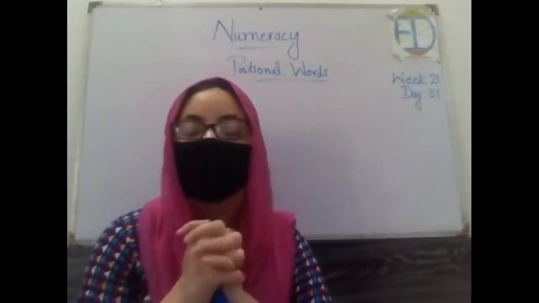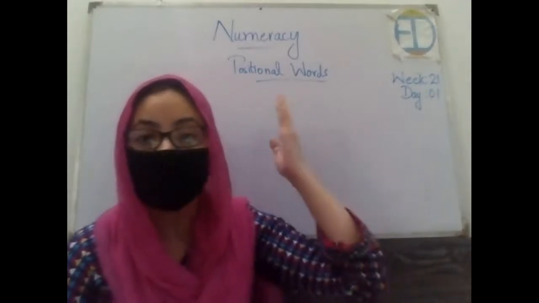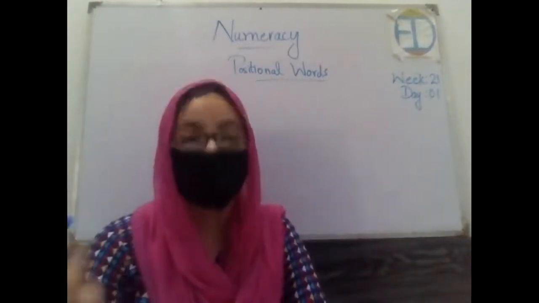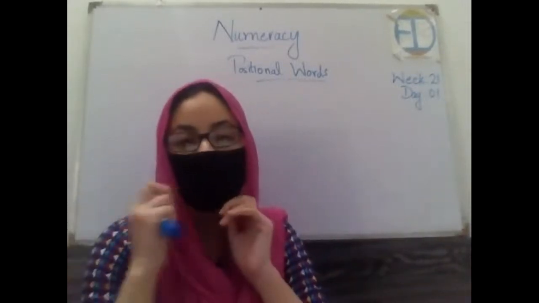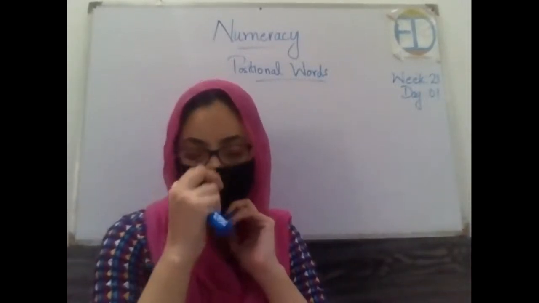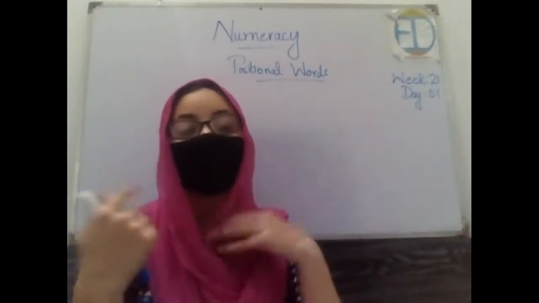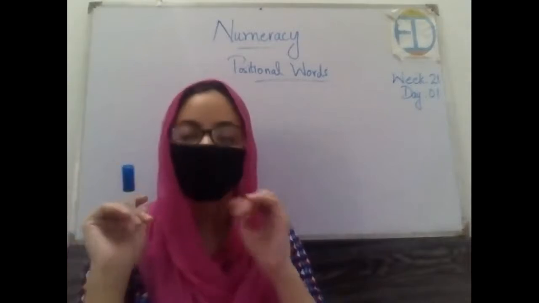Okay, very good. So now in today's class, we will be doing a new topic about the positional words, or we can call them prepositions. So positional words, as the name suggests, are the words which basically tell us about the position of something, where the thing is being placed, right?